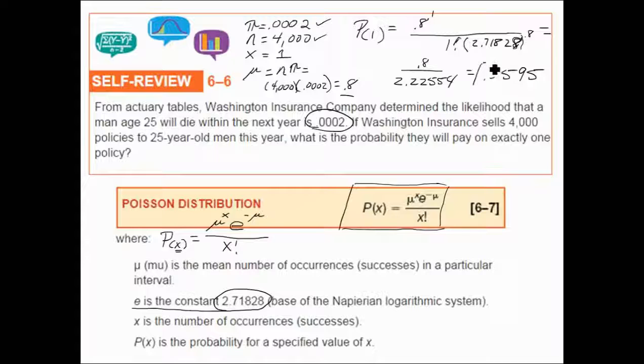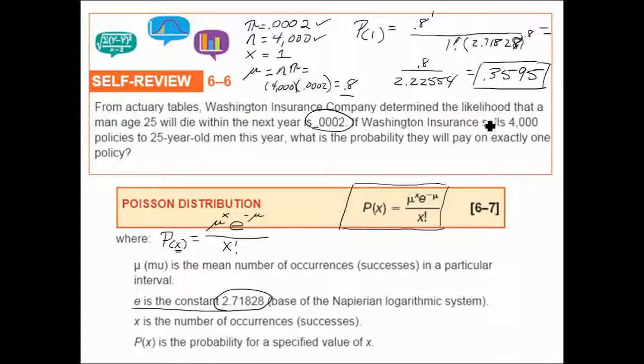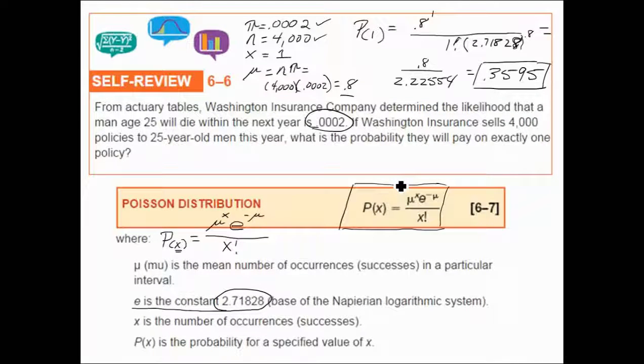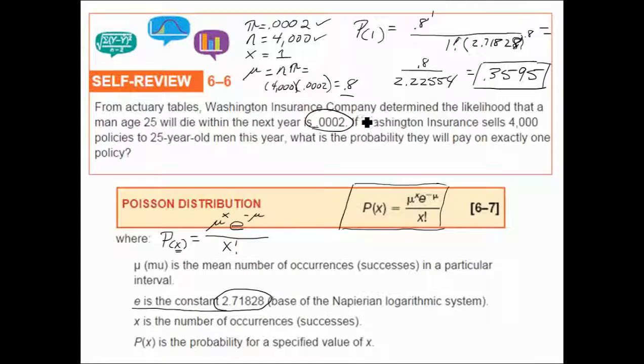The likelihood that exactly one man dies and the company pays on exactly one policy is 35.95%. Well, that was a little bit harder than it needed to be, because we could have just used a table. And the table is going to follow on the next slide.